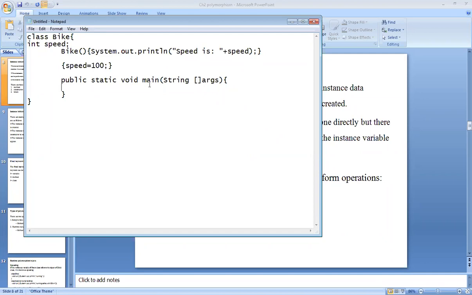Now I will take one object, bike b1 is equal to new bike, and in the same format I will call one more object like b2. Okay, now first save it and try to execute it.